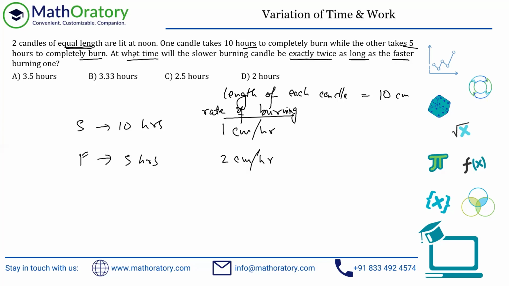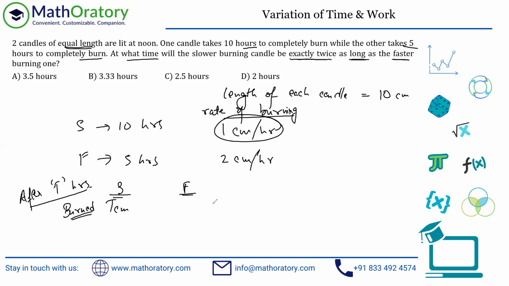So let us assume the time to be something, right? Let us assume that after T hours, this scenario happens. So after T hours, how much has the slower burning candle burned out? That will be T into 1, or T centimeters. This is the burned out part. Let me write it here. Burned out: the slower candle T centimeter, and the faster candle has burned out 2 into T. This is the rate into T hours, so that gives us 2T centimeter, right?